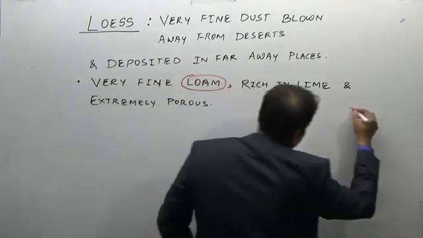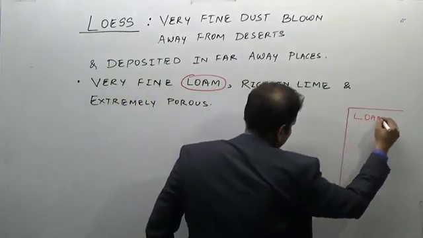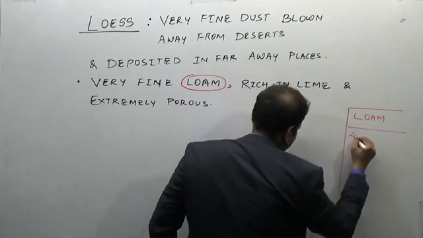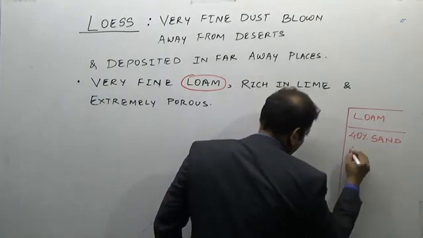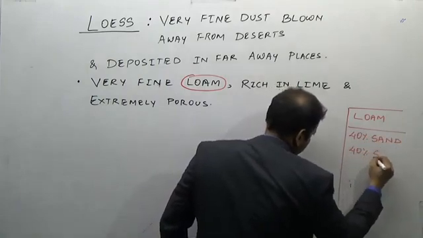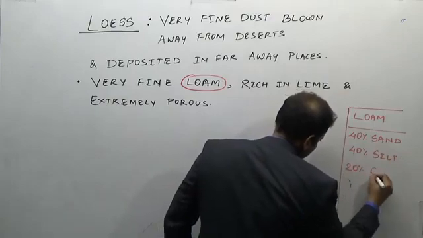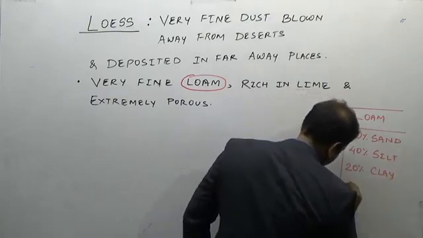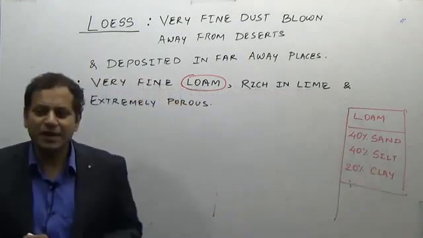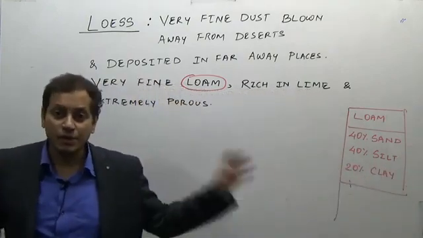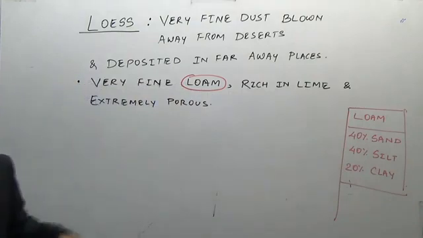So what is a loam? Loam consists of 40% sand, 40% silt, and 20% clay. Just a preliminary fact if you want to remember: 40, 40, 20, sand, silt and clay. So it is extremely porous.